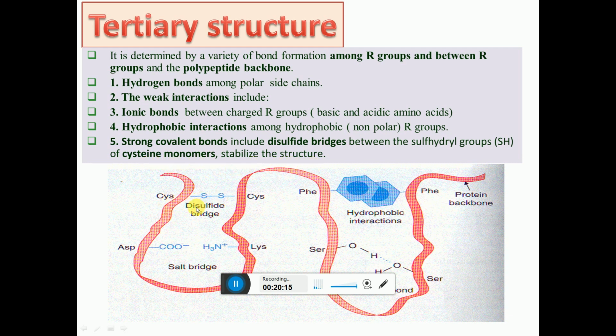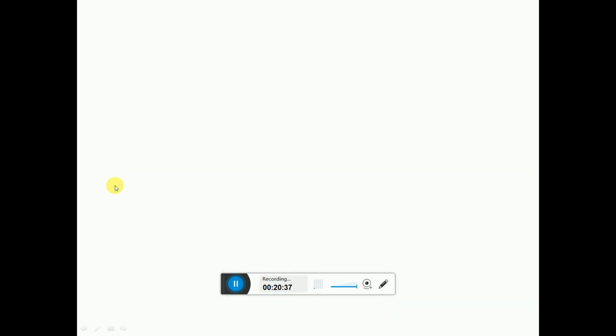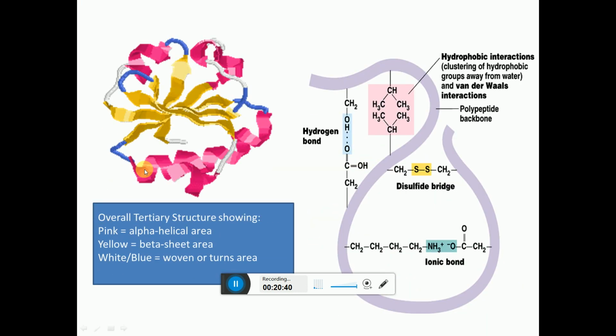You can see in the figure, this is the disulfide bridge between the cysteine residues, then salt bridges are formed, then hydrophobic interactions or weak interactions are formed. In this way, ionic bonds and hydrogen bonds are formed between different amino acids, and the tertiary structure includes these bonds. We are also going to see the detailed structure of the tertiary structure. This is the overall tertiary structure, you can see the alpha helix structure. Then